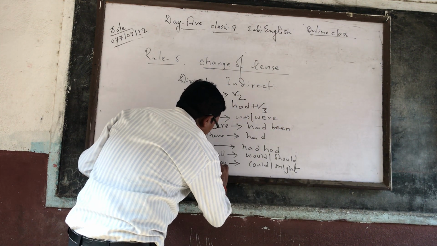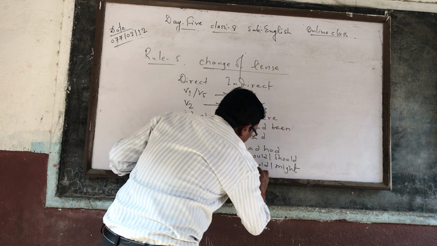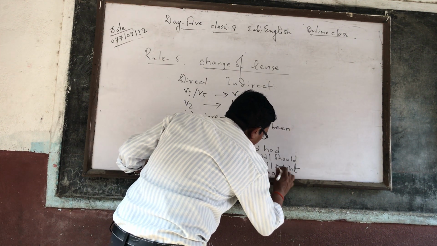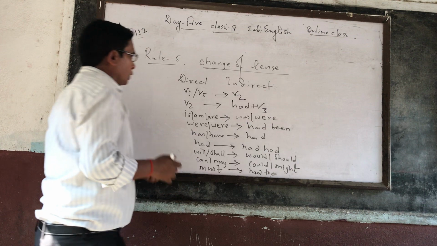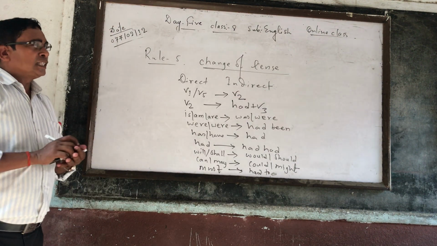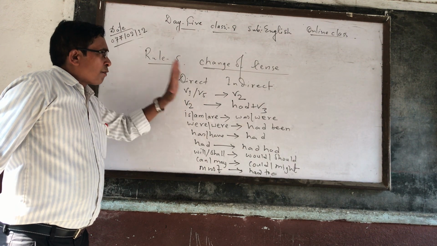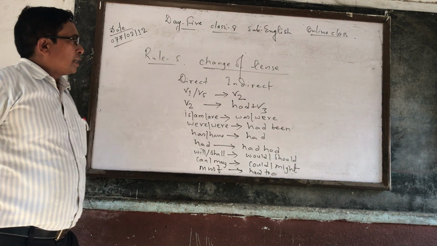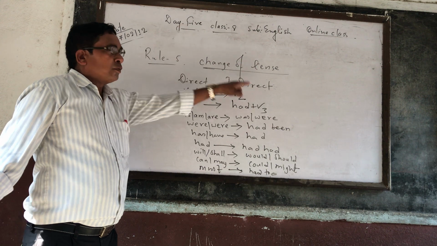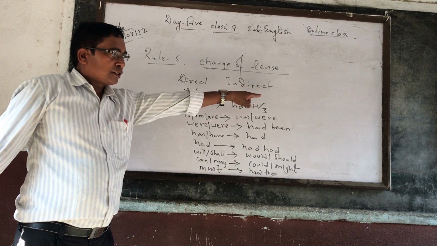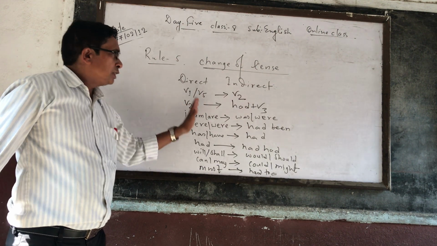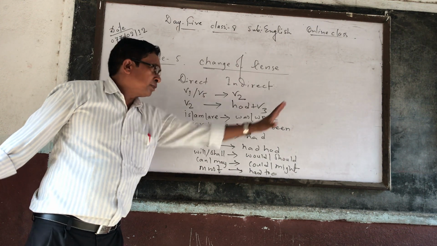Finally, if there is must, then that should be changed into had to. So according to rule number 5, change of tense: if there is V1 or V5 in direct, then that should be changed into verb 2 in indirect. Similarly, if there is V2, then V2 should be changed into had plus verb 3.